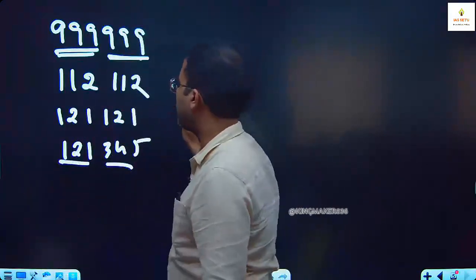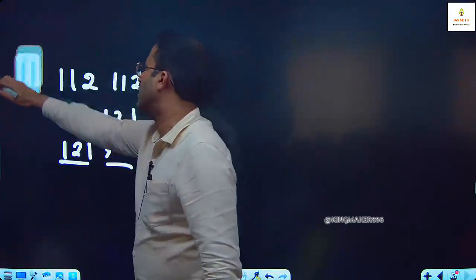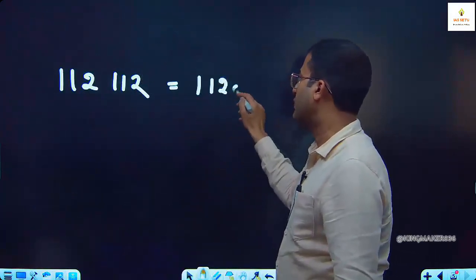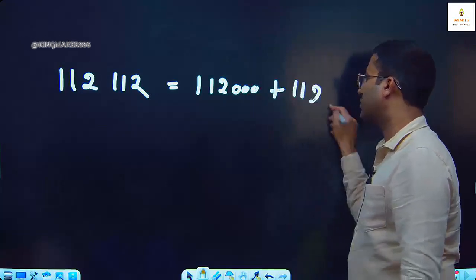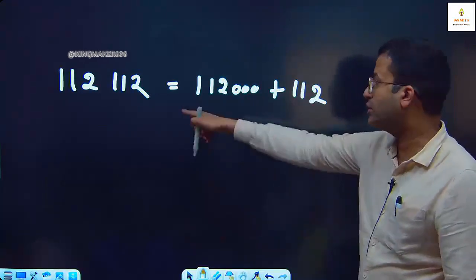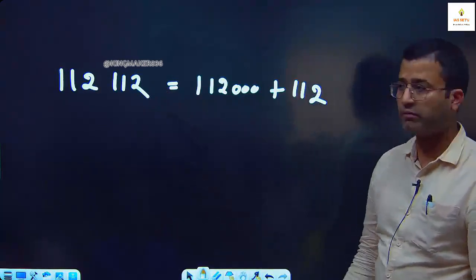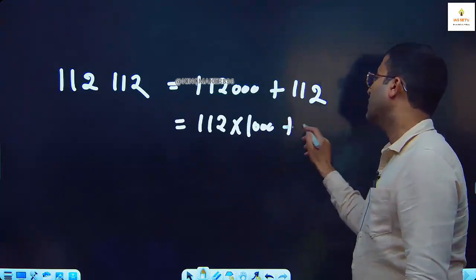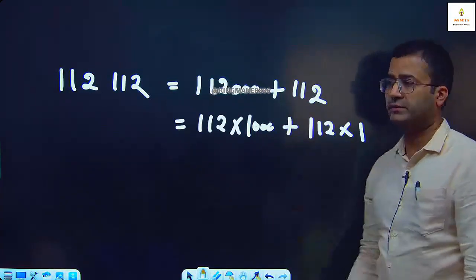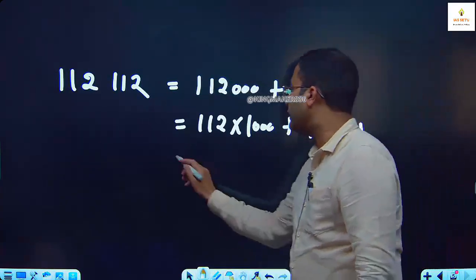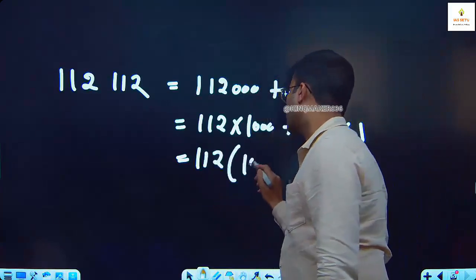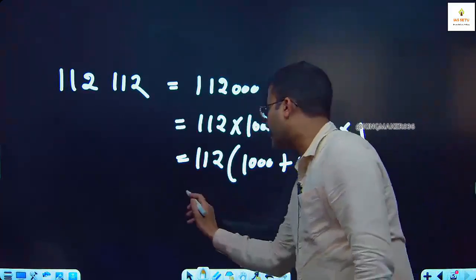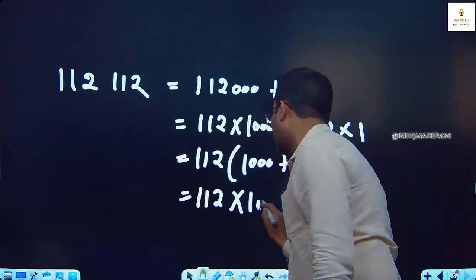Like here, I try this. Or I take this 112,112. So can I write it as 112,000 plus 112? Yes, because it is 112,112. Now here it is 112 into 1000 plus 112 into 1. We will take 112 common, 1000 plus 1. So now here it is 112 into 1001.